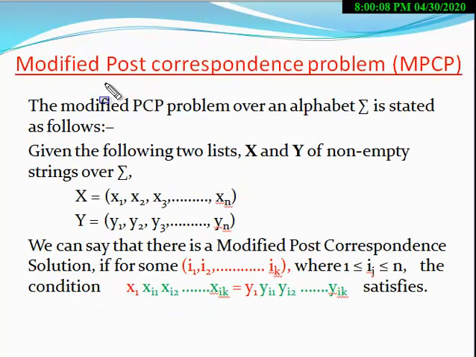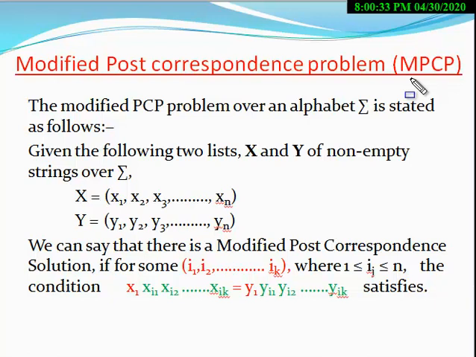The next topic is the modified Post Correspondence Problem, that is the MPCP problem. Only a minor change is made in the PCP problem, and it is converted into an MPCP problem.